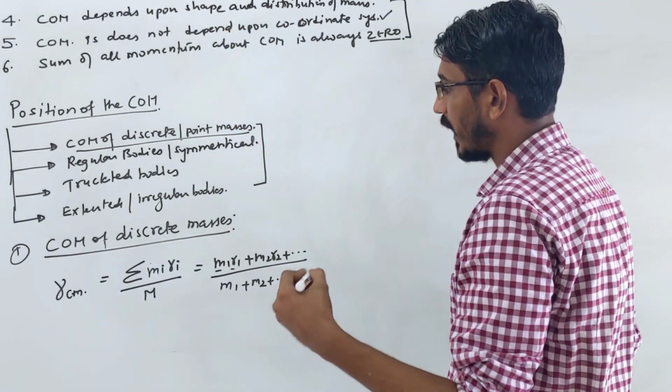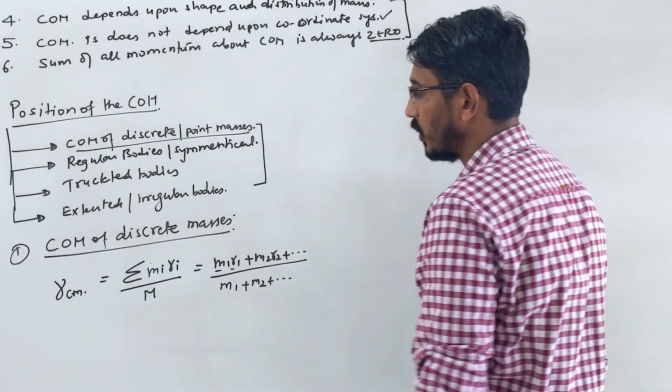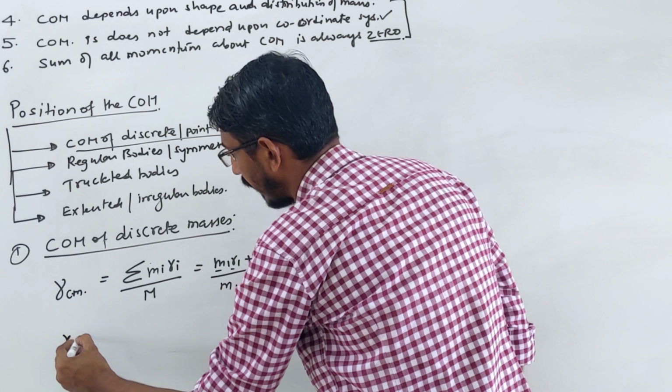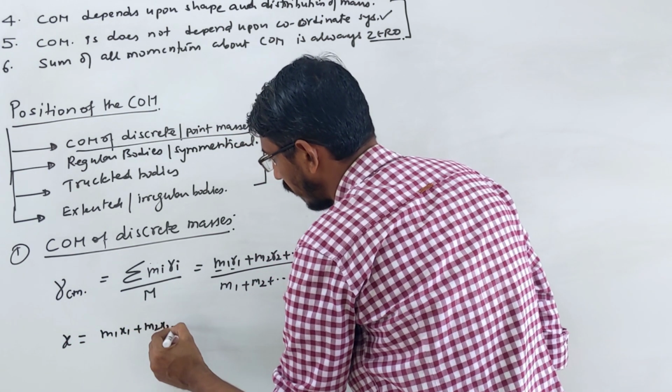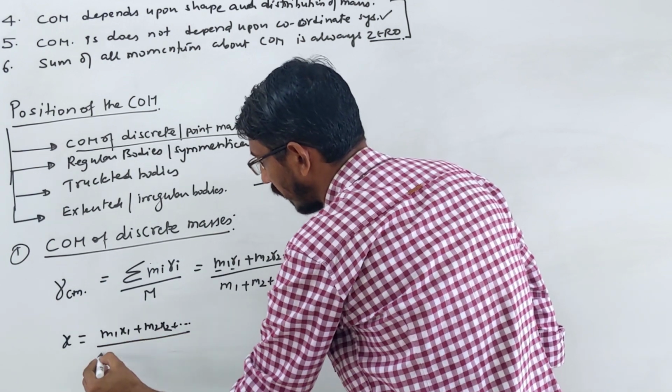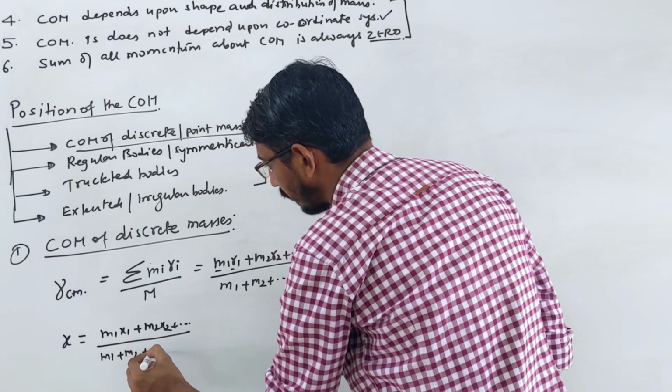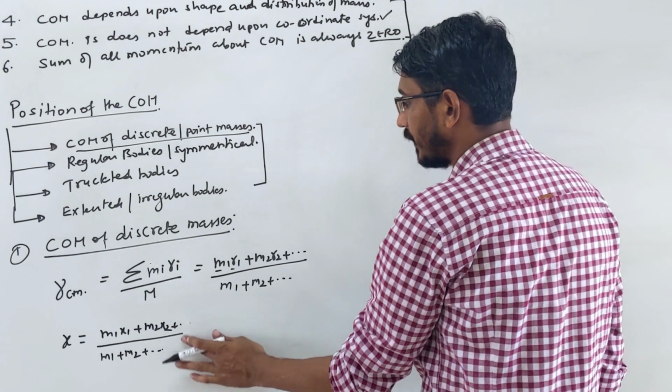Generally we have to find the x coordinate and the y coordinate. Suppose you want the x coordinate, how will you write it? The x coordinate will be m1 x1 plus m2 x2, and it goes on, divided by the total mass m1 plus m2.